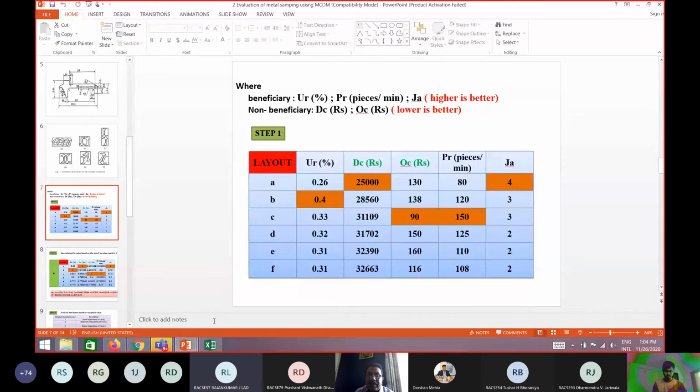Die cost. Lower is better, na? So cost, when lower is better, then what you have to do? You have to divide that lower value by all the values for normalization. You write down in your notebook, Rajan Kumar: when lower is better, divide the lowest value by all the values for that column.